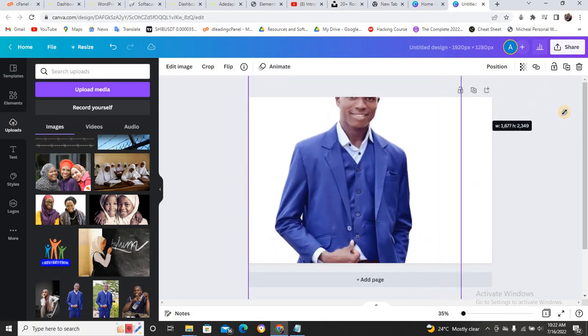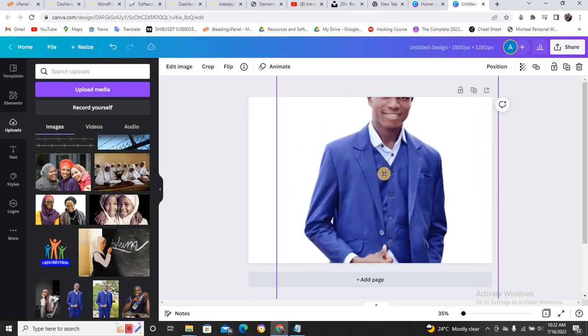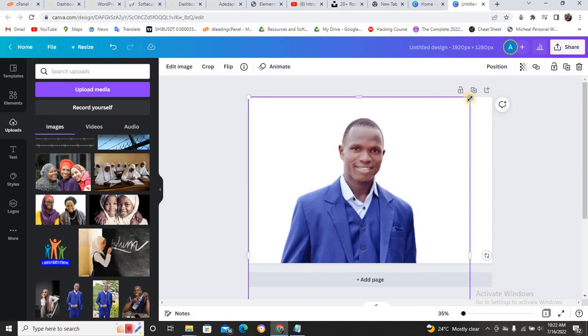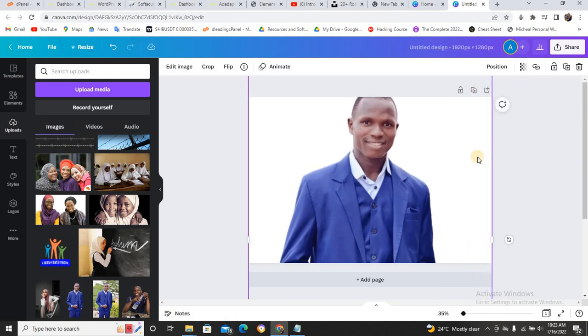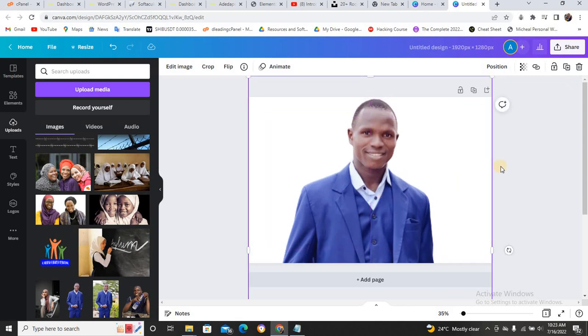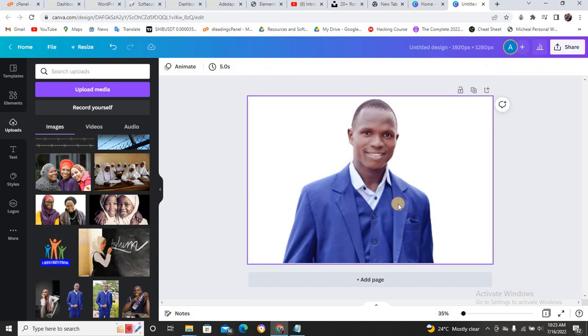You just keep dragging till it covers. Okay, I'll carry it to this place and make sure I drag it till it covers. Now it covers all this place. I'll just drag this in a little bit, and now can you see it covers the page, and I will download. So that is just it.